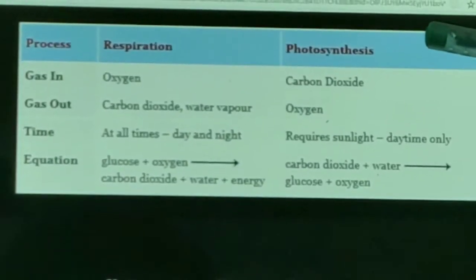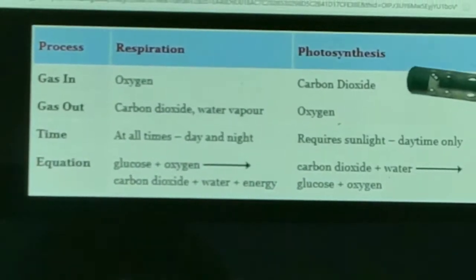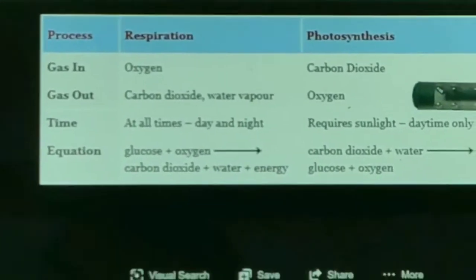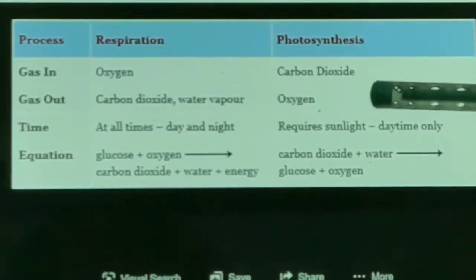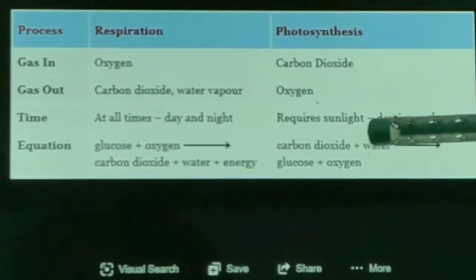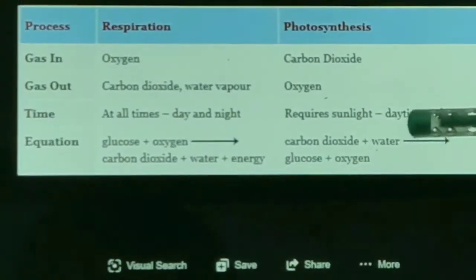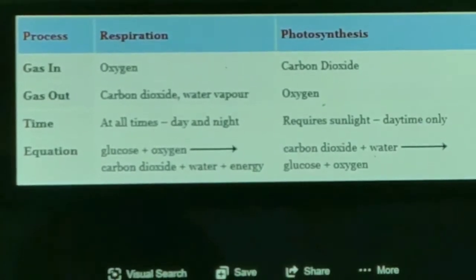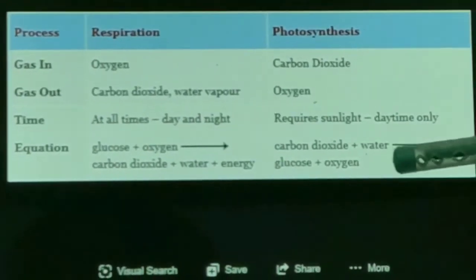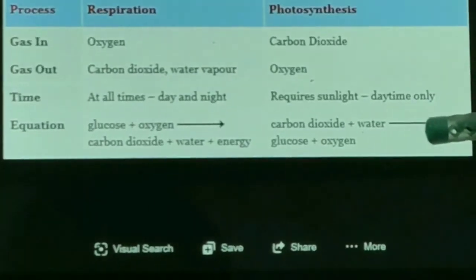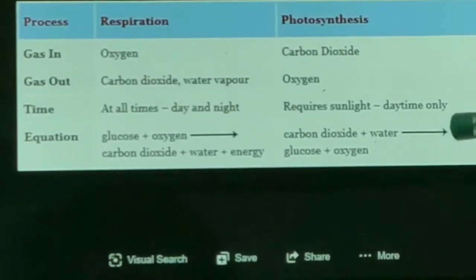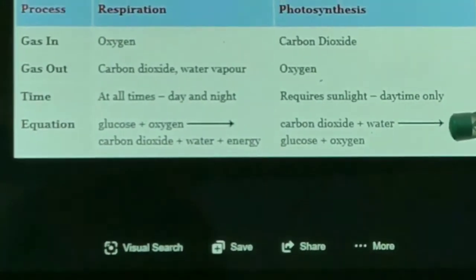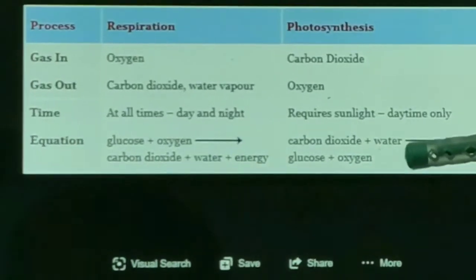But in the process of photosynthesis, carbon dioxide is taken in by the plant and oxygen is released. Oxygen is released by taking carbon dioxide. This occurs at daytime, it requires sunlight. Carbon dioxide and water combine in the presence of chlorophyll and sunlight, and glucose is formed with oxygen.